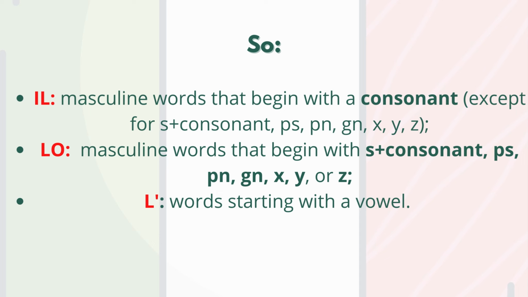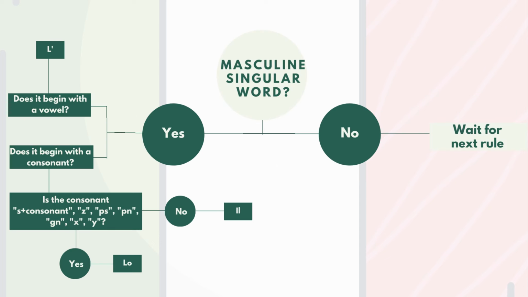To summarize everything, let's see here. Do we have a masculine singular word? No. Let's just wait for the rule with feminine words. Yes. So does it begin with a vowel? If the answer is yes, then we have L with apostrophe. Does it begin with a consonant?